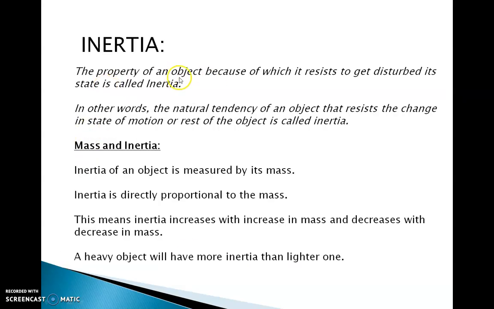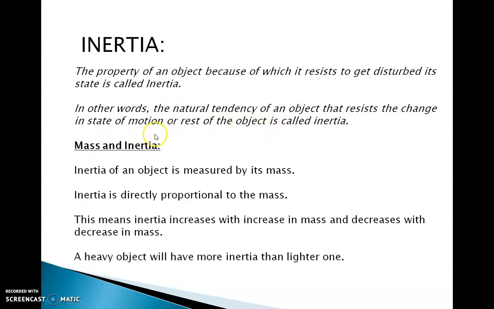Now, inertia, a property of an object. Why is inertia a concept? The first law is also called the law of inertia. The property of an object because of which it resists being disturbed from its state is called inertia. This is very important. In other words, it is the natural tendency of an object to resist change in its state of motion or rest.